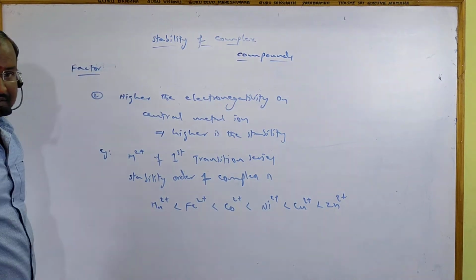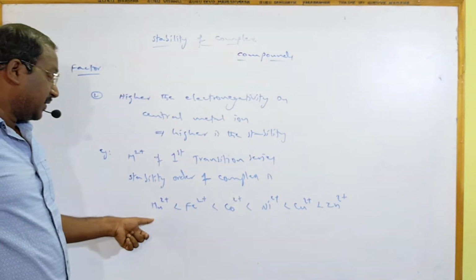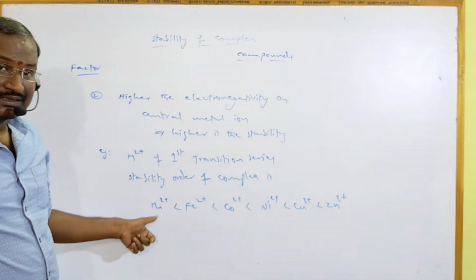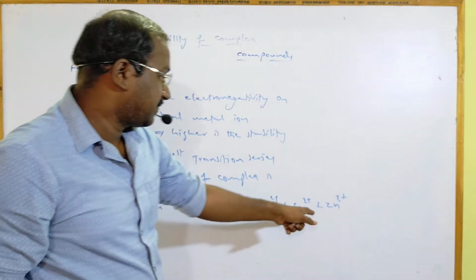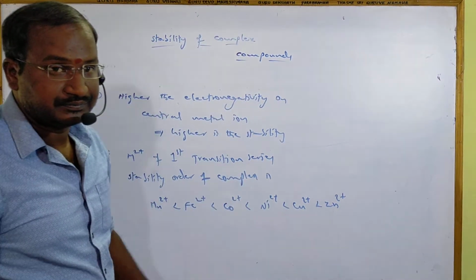What is the meaning of this? The complex formed by Mn2+ is least stable and the complex formed by Zn2+ is most stable.